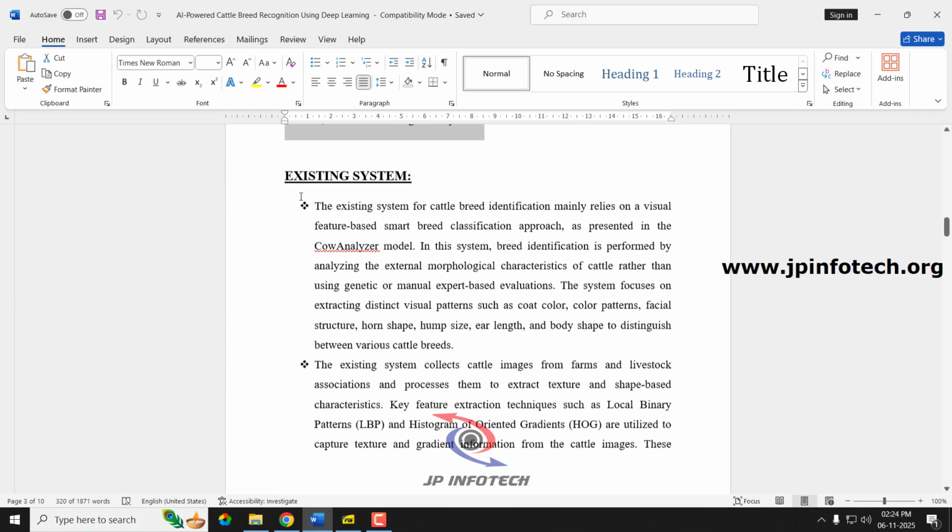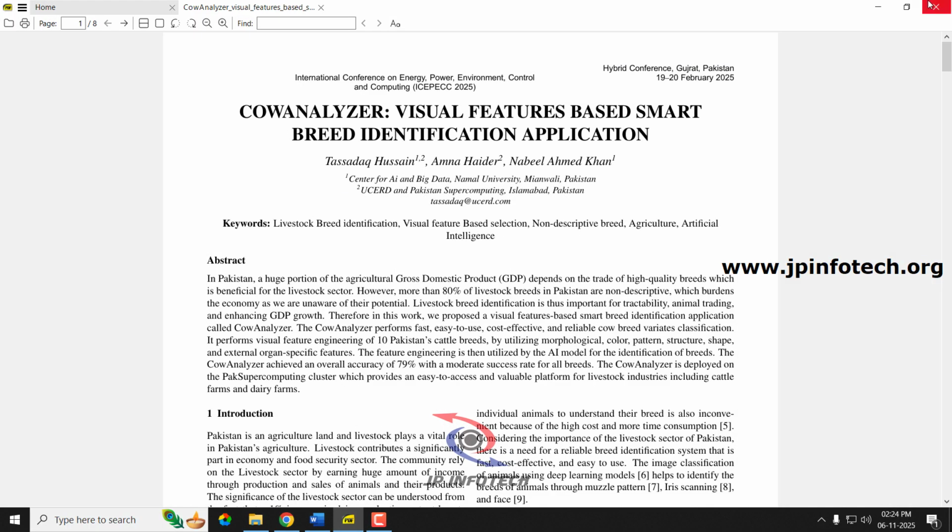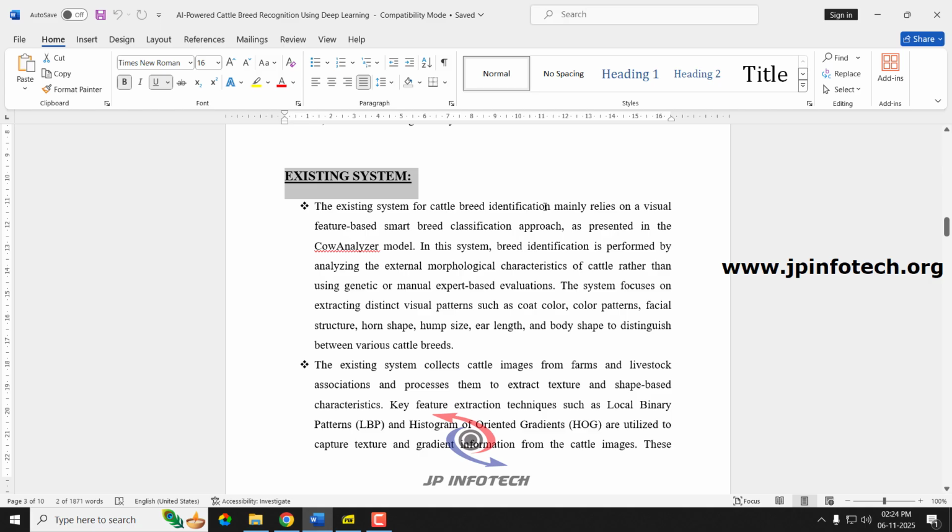Coming to the existing system, we are going to consider the base paper as the existing one. The existing system is about the cow analyzer model, where they have used morphological characteristics based on the color patterns, facial structure, horn shape, arm size, ear length kinds of thing.